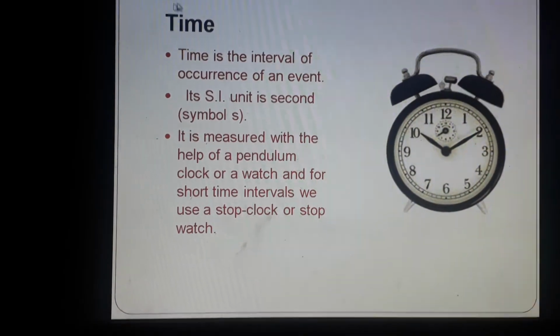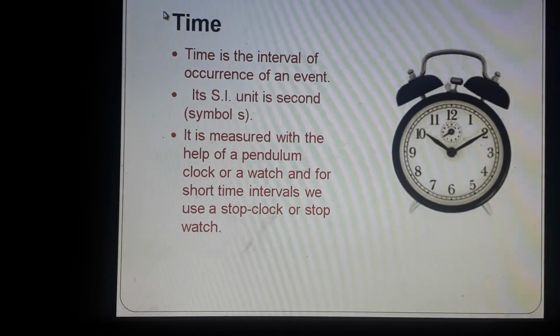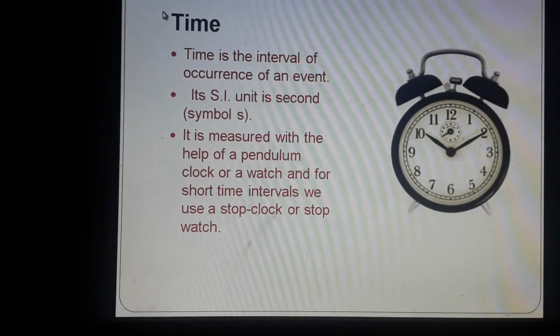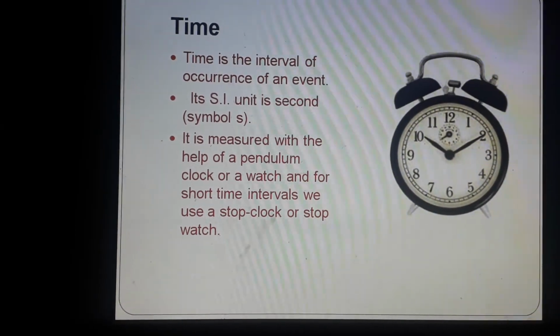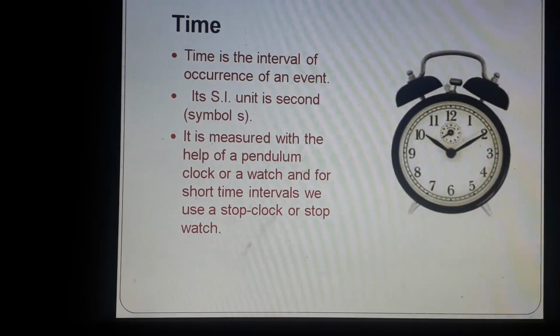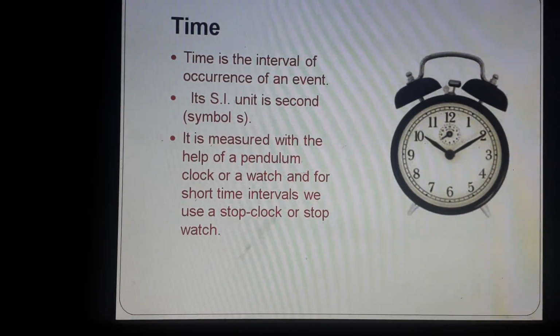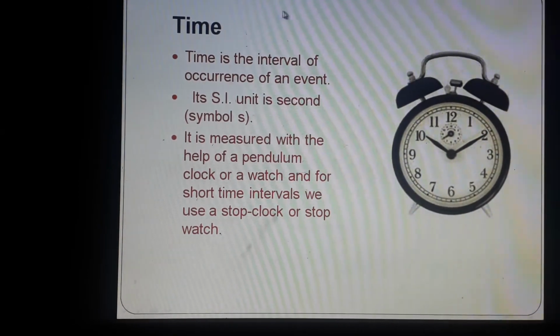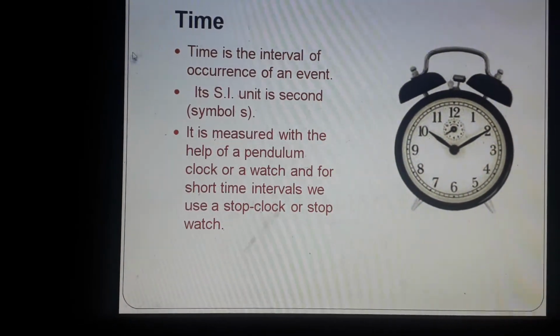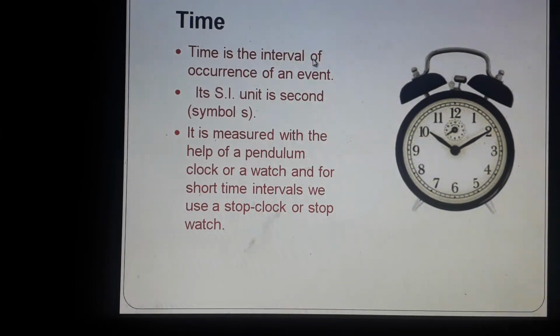So let us just revise. Mass. What is mass? It is the quantity of matter contained in a body. And what was length? It is the distance between two points, isn't it? And time is the interval of occurrence of an event.